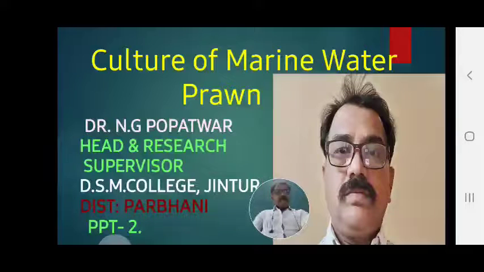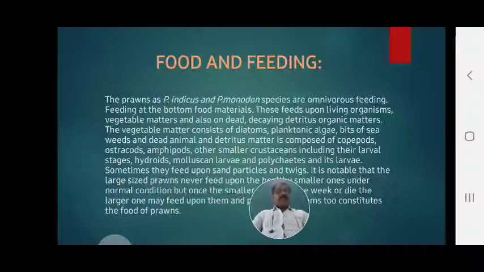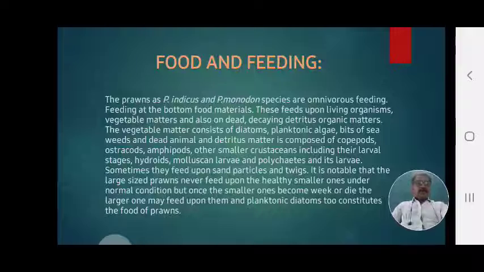The food and feeding habits of marine prawns, especially Penaeus indicus and Penaeus monodon. These are the two important marine prawns cultured in Indian waters, Indian seas and oceans. The species Penaeus indicus and Penaeus monodon have an omnivorous feeding habit.